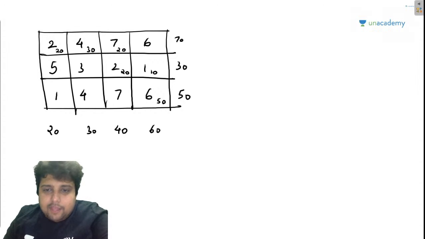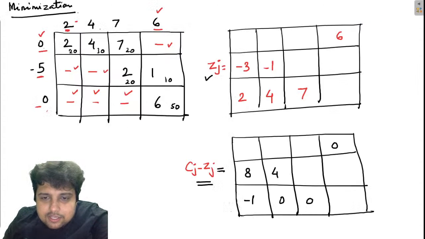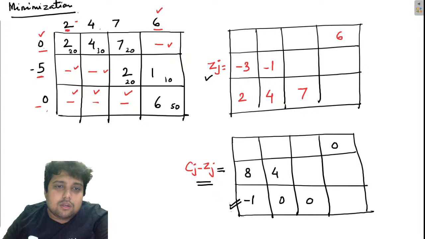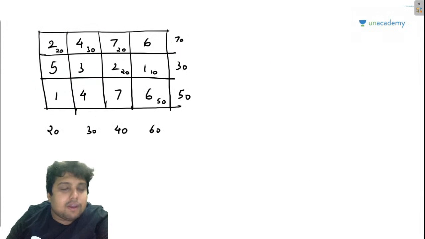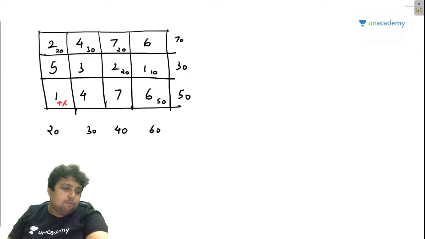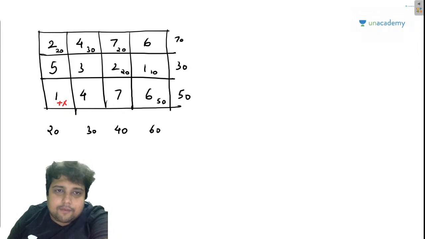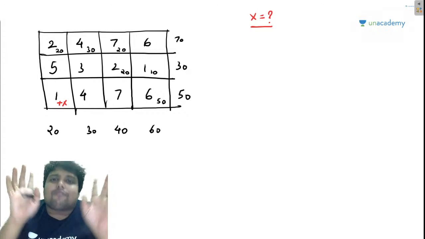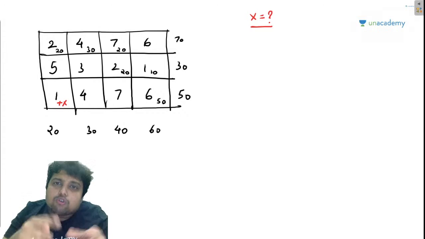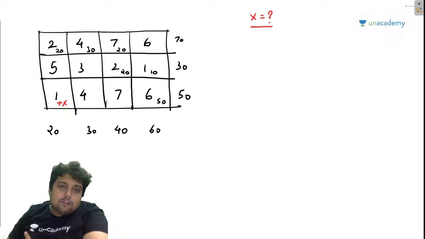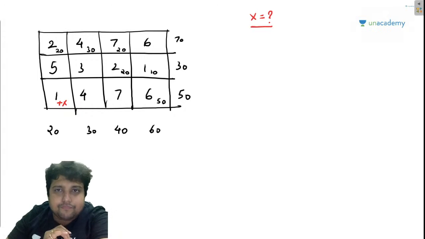Now listen to me. This is the cell where I want to place more Maggie. Suppose I write that I should give plus X Maggie to this place. To this position, I should be giving X units of Maggie. I don't know the value of X right now. What I do know is that this place deserves Maggie. It can reduce or minimize the transportation cost. So now I have taken plus X here.